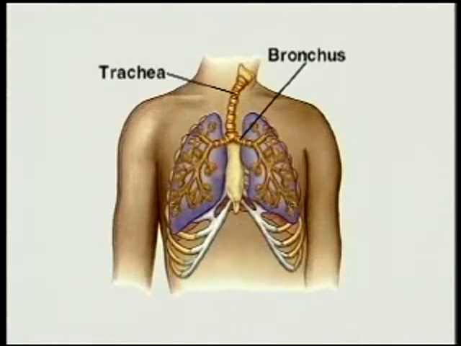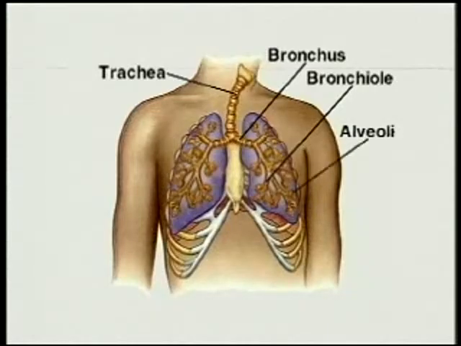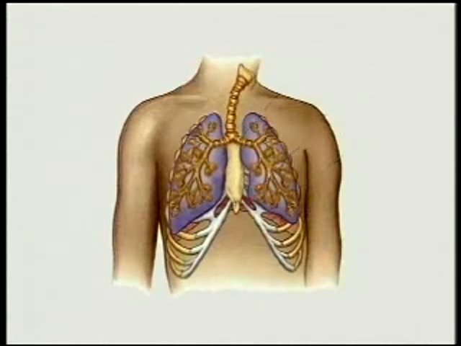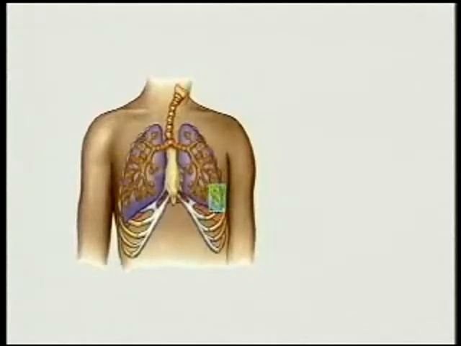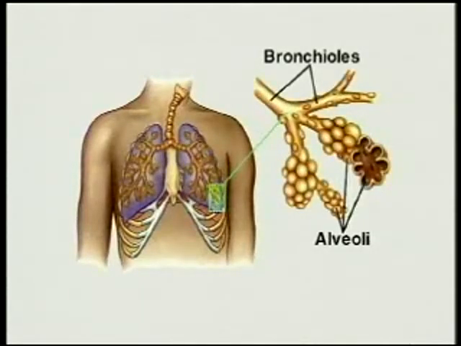Inside the lung, the bronchi branch into smaller tubes called bronchioles. Air flows through the bronchioles and enters tiny air sacs called alveoli. Alveoli are arranged like grapes on a stem. There are millions of alveoli in each lung. Most of the gas exchange between the circulatory and respiratory systems takes place in the alveoli.